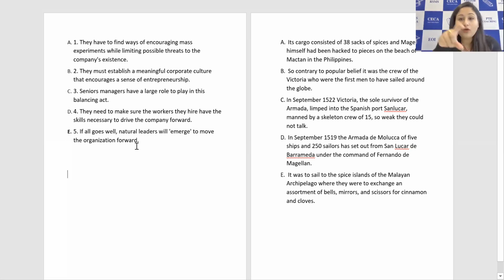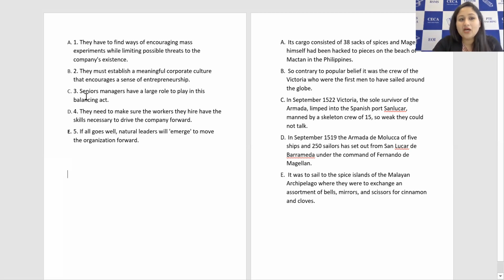If all goes well means first we are talking about the many things which need to be there for a balancing act, for things to be arranged in a good manner, right? Then only can we say that the organization will move forward. So it is a sort of future tense as well. It has will in it, and you can understand better when it's a future tense. So maybe it goes at the end, because the other sentences are not in the future, they are in the present scenario.